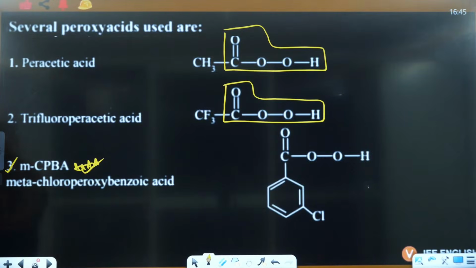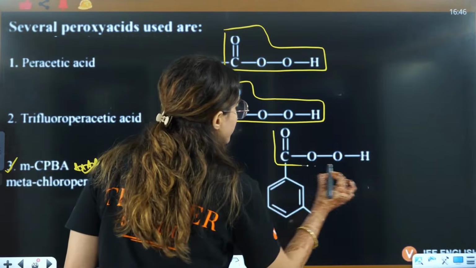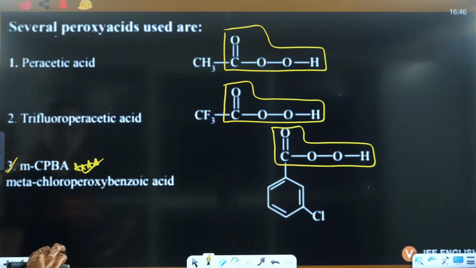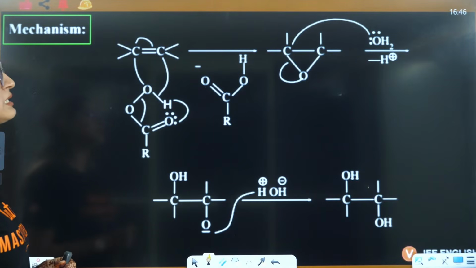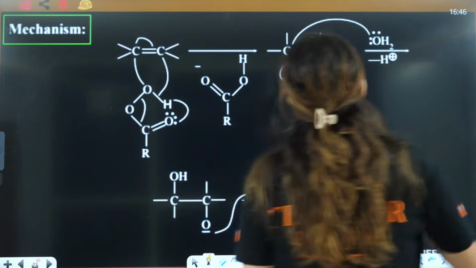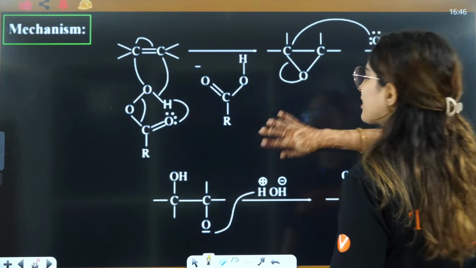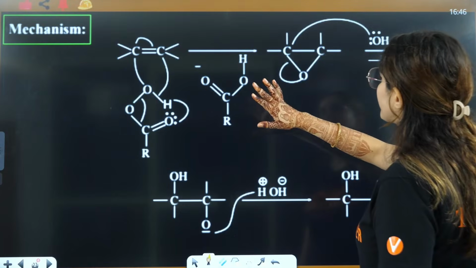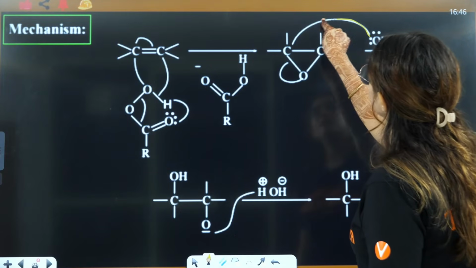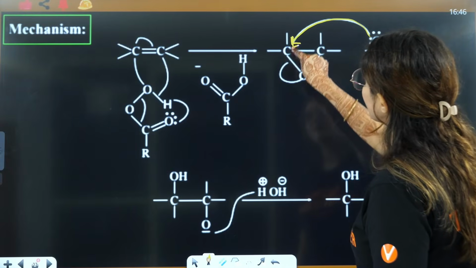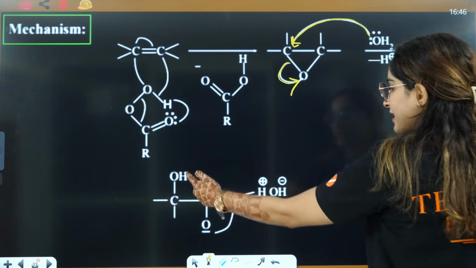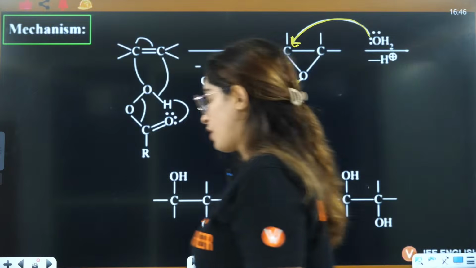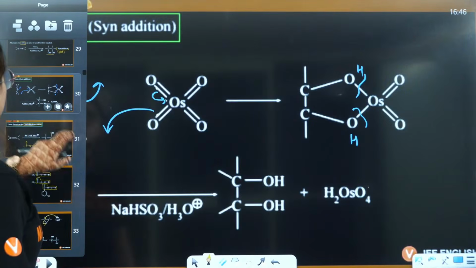Okay, yes, very good, okay, understood? This is what you have to look for here, right? The mechanism is that in this case a cyclic product is formed here, but after the formation of the cyclic product, in any case of any peroxy acid, what will happen is that water will attack here and this particular bond will shift here and this will give rise to O negative and that will be OH, and that is how they are anti to each other. In that case, if you see, in this case, what is happening?